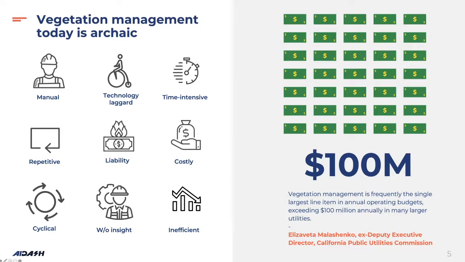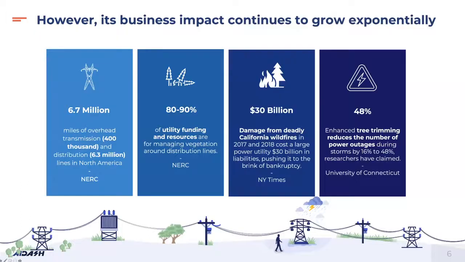It's very costly. If you look at the current statistics, vegetation management is one of the largest line items, and in many large utilities the budget may even exceed $100 million. The current system makes it difficult to obtain insight, and it's inefficient. But at the same time, the business impact of vegetation management grows exponentially.